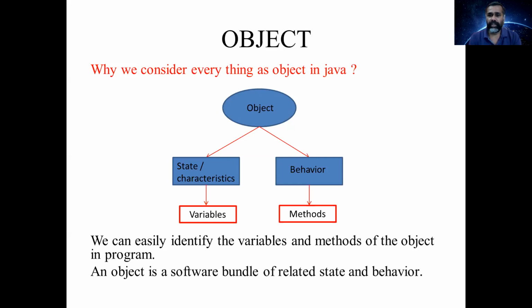And behaviors. The behaviors are nothing but the functions of your fan, which can be easily identified. So the functions of your fan are on, off, maximum speed, minimum speed. Okay, so these are the functions of your fan. So once you consider the fan as an object, it will be easy to identify its variables and methods. Once you identify this, you can write the program easily.